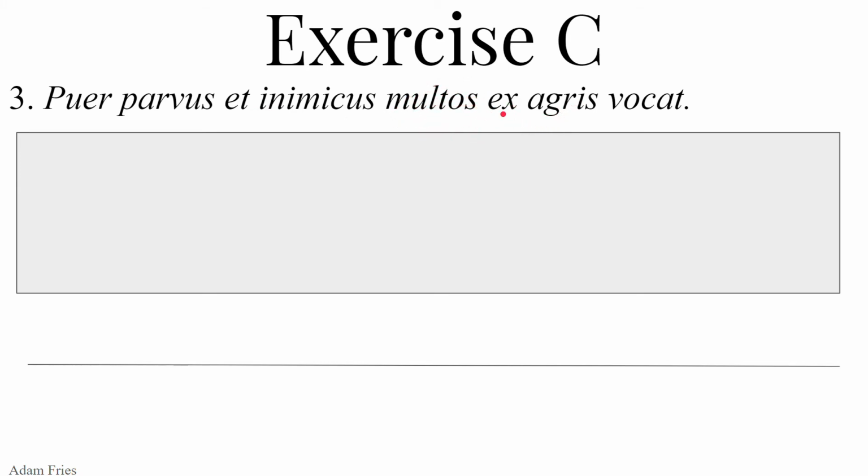agris, ex plus the ablative of separation of ager, agri, masculine, field, farmland. So out of the fields, vocat, third person singular, present tense of voco, vocare, vocavi, vocatus, to call. So he, the subject, vocat, is doing the action of the verb. The small and unfriendly boy is calling many people, many men, ex agris, out of the fields, from the fields.